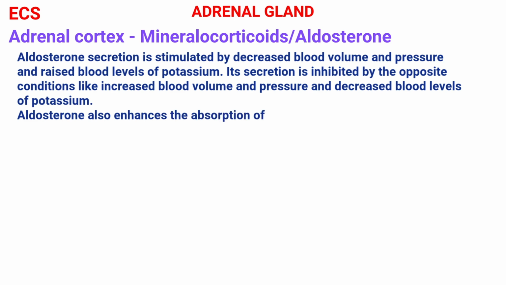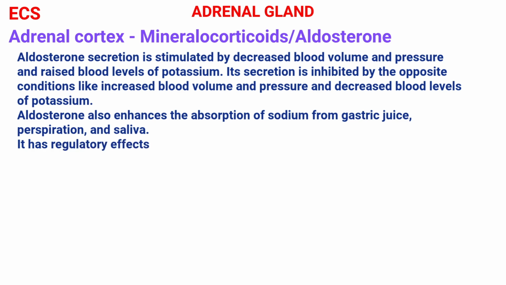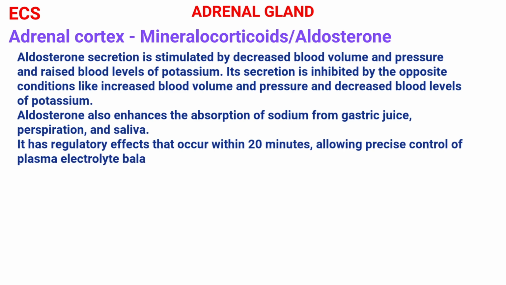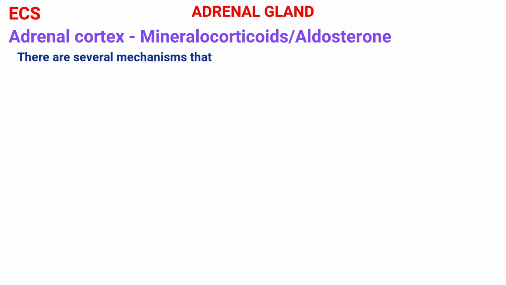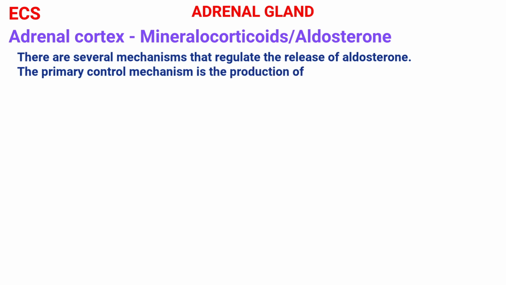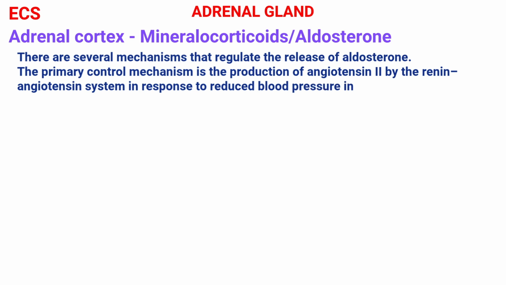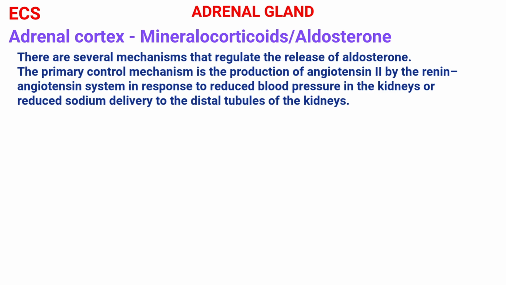Aldosterone also enhances the absorption of sodium from gastric juice, perspiration, and saliva. It has regulatory effects that occur within 20 minutes, allowing precise control of plasma electrolyte balance. The activity of aldosterone involves synthesis and activation of proteins needed for sodium transport. There are several mechanisms that regulate the release of aldosterone. The primary control mechanism is the production of angiotensin II by the renin-angiotensin system in response to reduced blood pressure in the kidneys or reduced sodium delivery to the distal tubules of the kidneys.